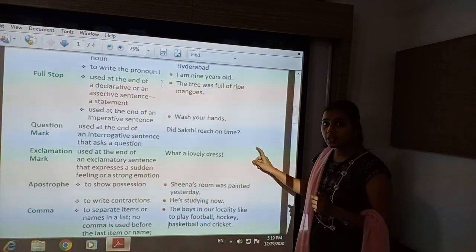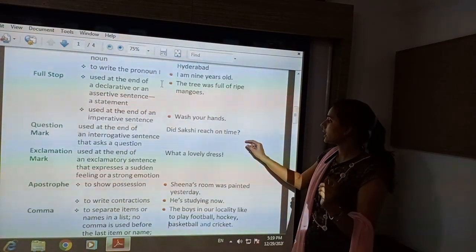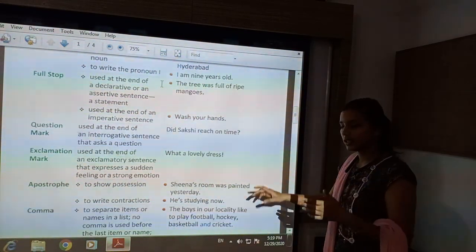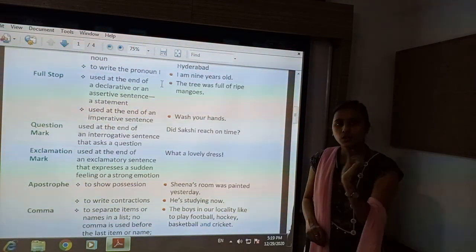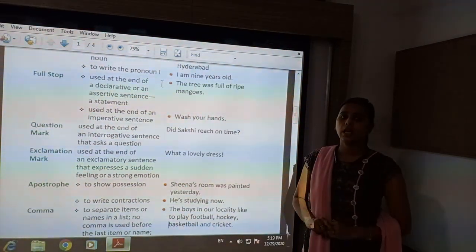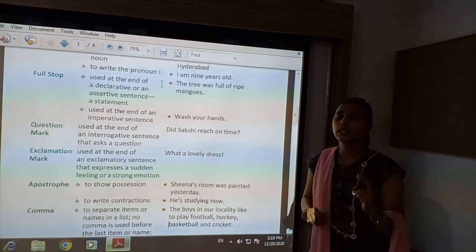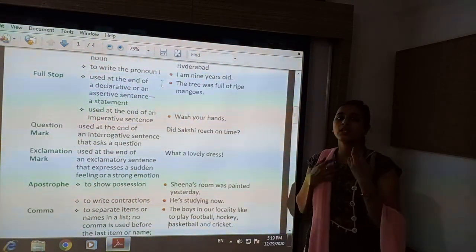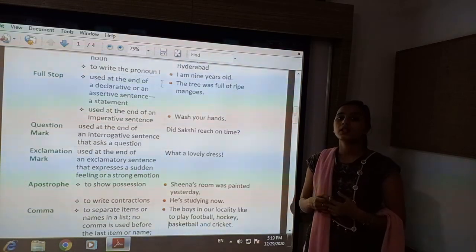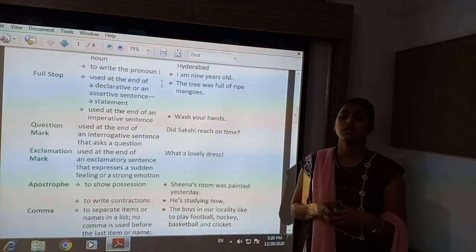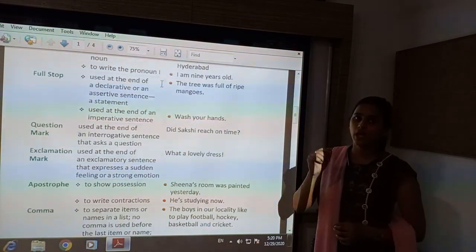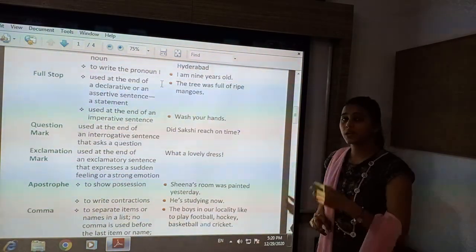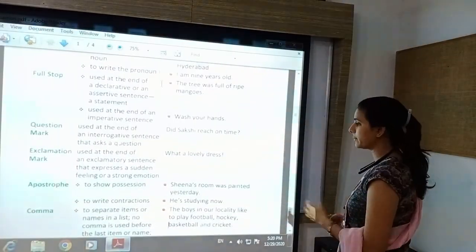So 'he is', in short 'he apostrophe S'. It is written like this. So if you have to use short form, contraction, there you can use apostrophe. And secondly, if you are showing that something belongs to you, something is in your possession or something you own, for that also we put apostrophe to show the relation, to show the possession.